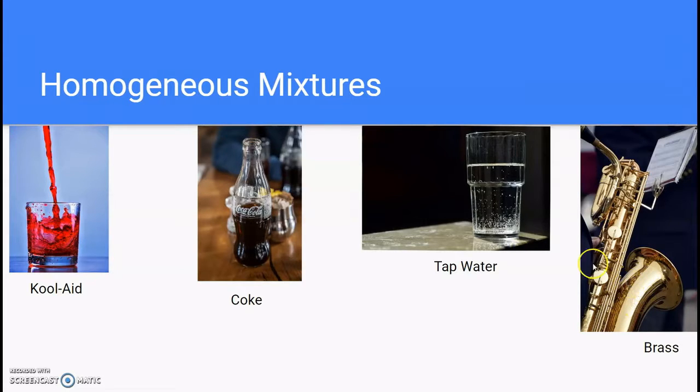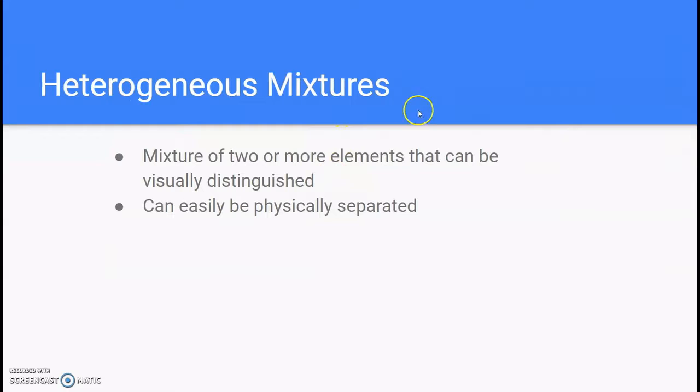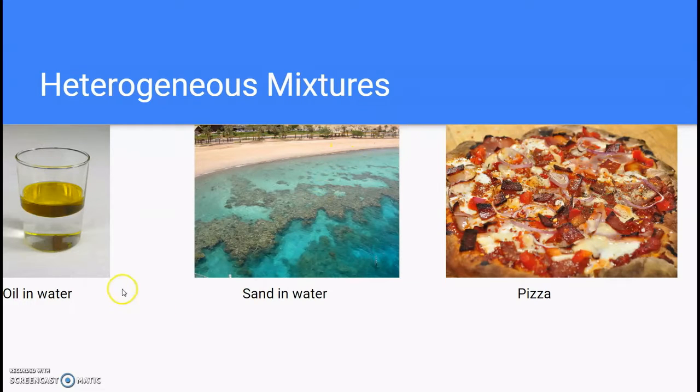Okay, next we move on to heterogeneous mixtures. It's a mixture of two or more elements that can be visually distinguished, and it can easily be physically separated. So the opposite of a homogeneous mixture. For example, we have oil and water. The oil and the water can be easily visually distinguished. This part is oil, this part is water. You can remove these, and the oil's viscosity allows them to be separated.